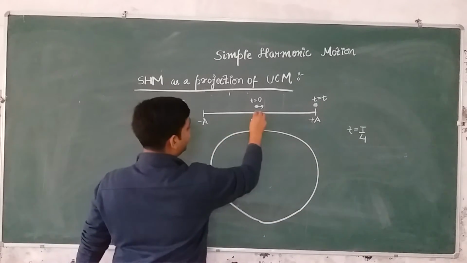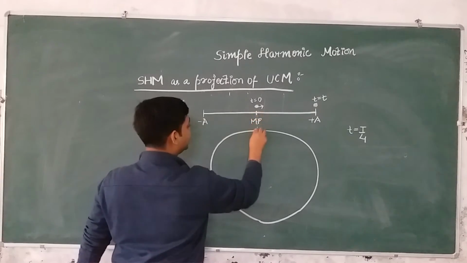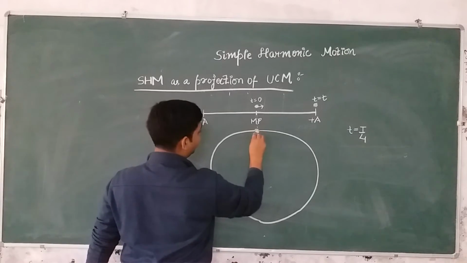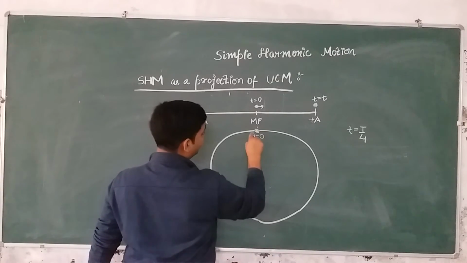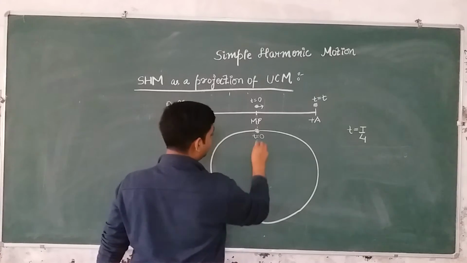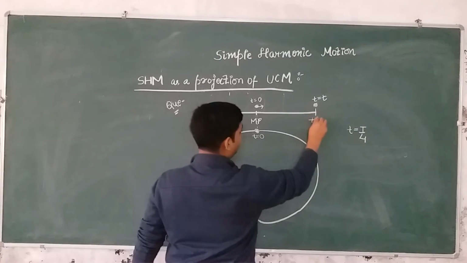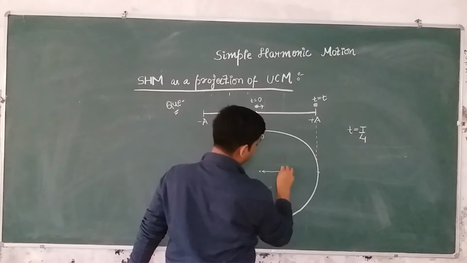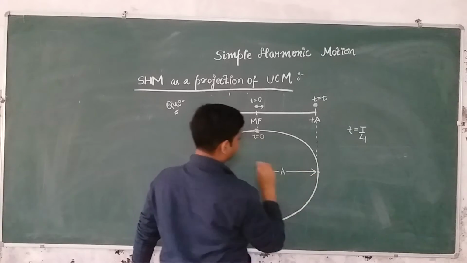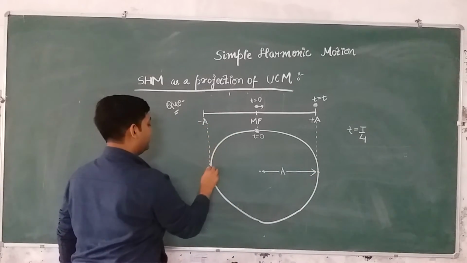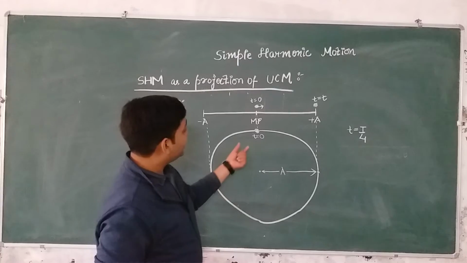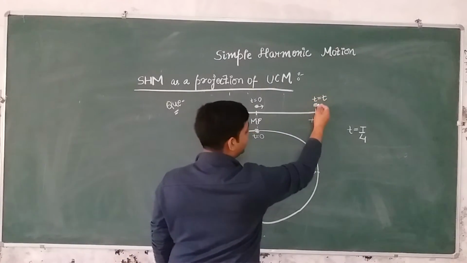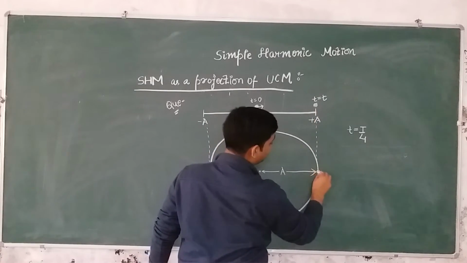This is a circle, and at t equal to 0 this is the position of the particle, this is the center, and the radius is capital A. And this is again minus A. Initially the particle was here, and at time t equal to small t, the particle has reached here on this circular track.